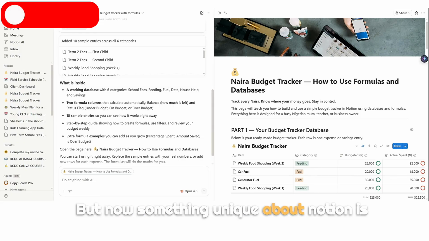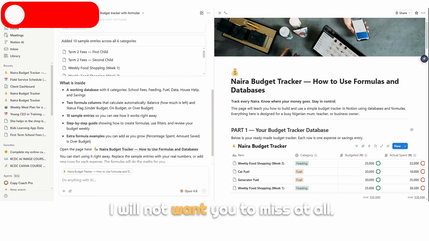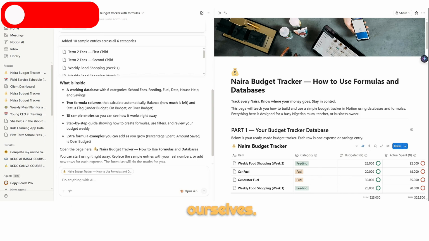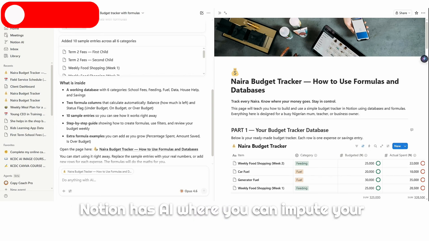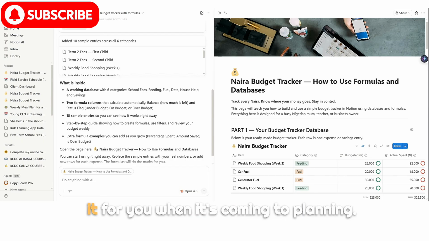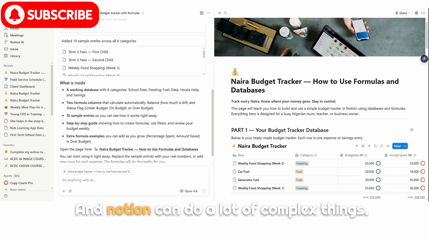But now, something unique about Notion is here that I will not want you to miss at all. Before, we have to arrange these things by ourselves. But guess what? Notion now has AI, where you can input your prompts, and whatever you want, Notion will do it for you when it comes to planning. And Notion can do a lot of complex things.